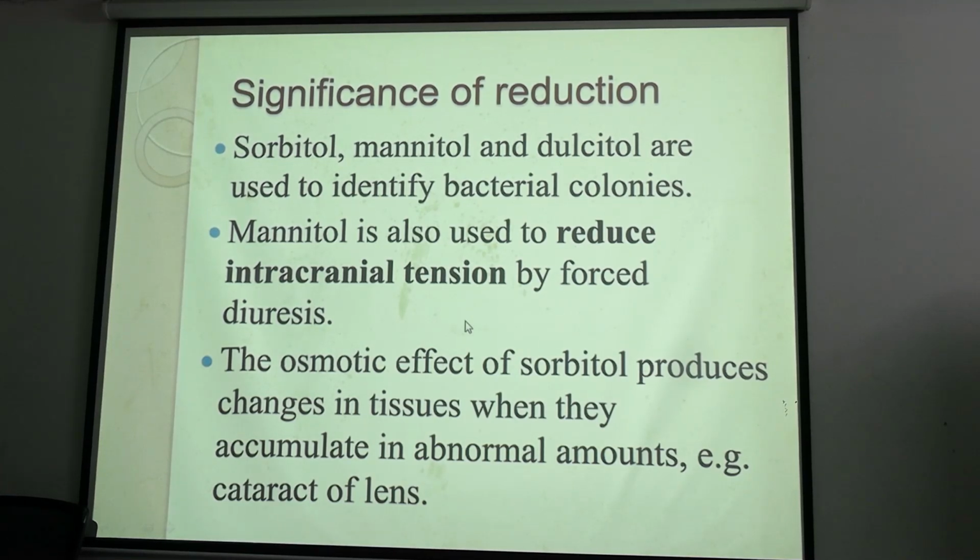What happens if intracranial pressure is raised or ICT is raised? So mannitol is given intravenously in blood. Because of the osmotic pressure difference, fluid will come from CSF to blood. Okay, so intracranial pressure will be decreased. So in case of CVA, cerebrovascular accidents or stroke patients, mannitol is given. Then lactulose is a synthetic disaccharide that is used as laxative for constipation.